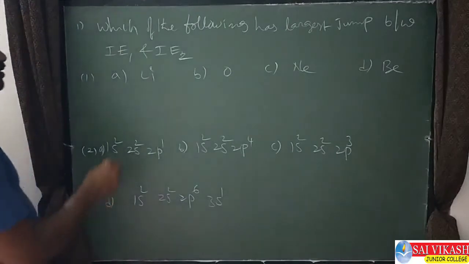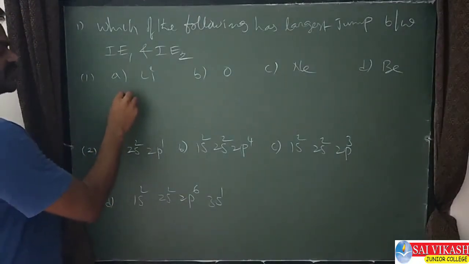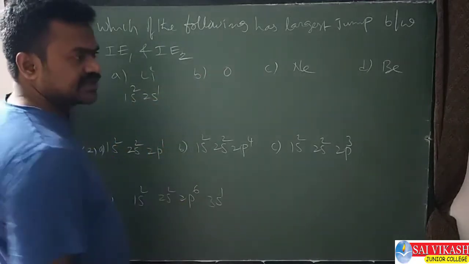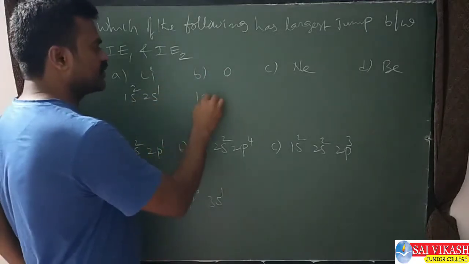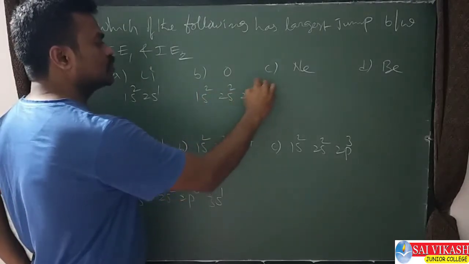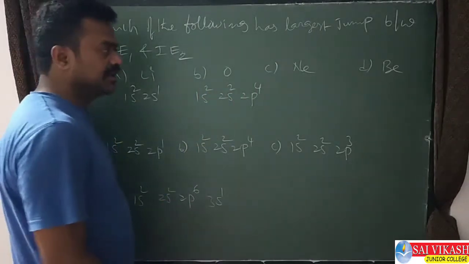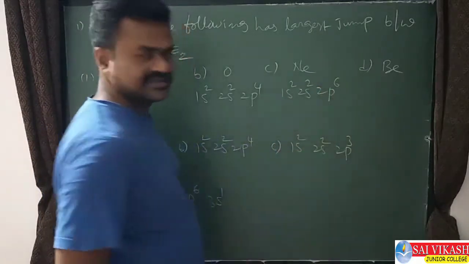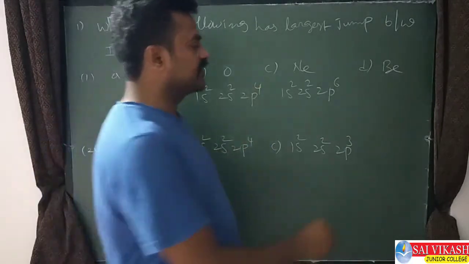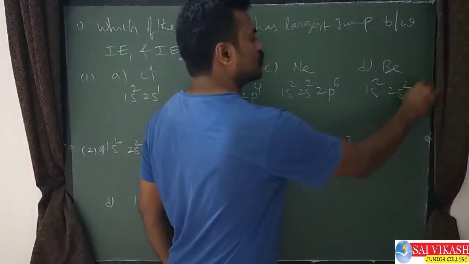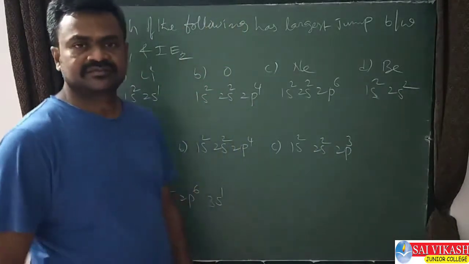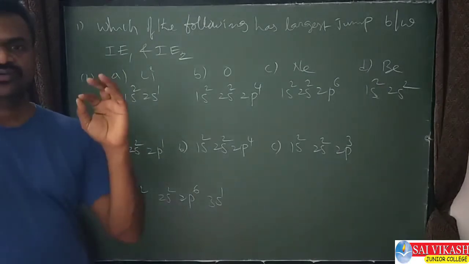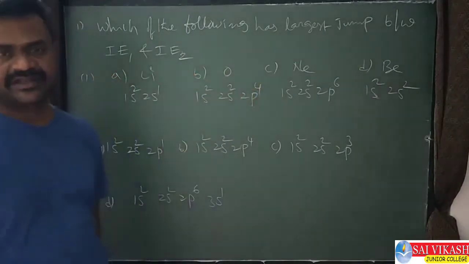Right? So the lithium configuration, we know, is 1s2 2s1. Oxygen is atomic number 8. Its configuration is 1s2 2s2 2p4. Neon configuration is 1s2 2s2 2p6. And beryllium configuration is 1s2 2s2. See that? So IE1 and IE2 should have a much greater difference.